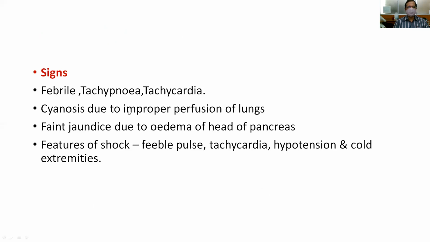Because of the upper abdominal pain, the patient is not able to have good inspiration, and there may be jaundice, which is usually very mild and is because of edema of the head of the pancreas, and signs of shock may be there. The pulse is rapid, feeble, tachycardia with hypotension and cold extremities, all indicating hypovolemic shock. The patient is slowly going into hypovolemic shock.